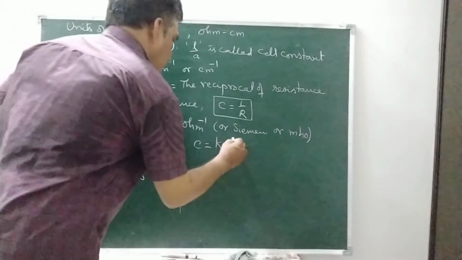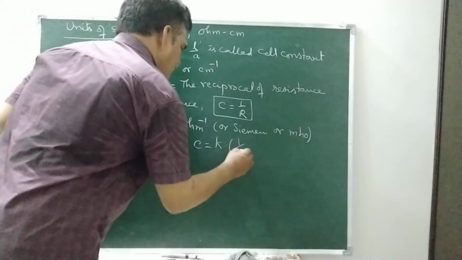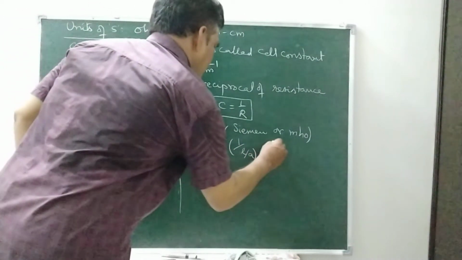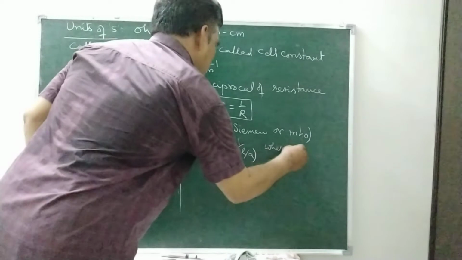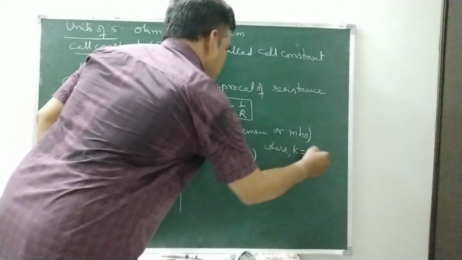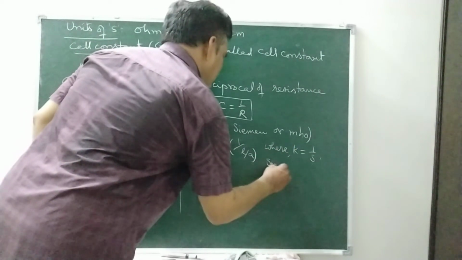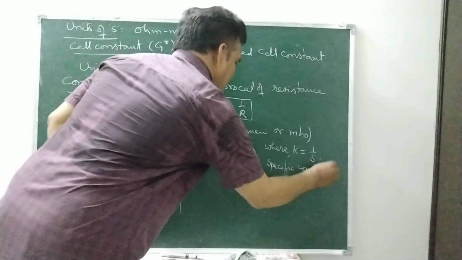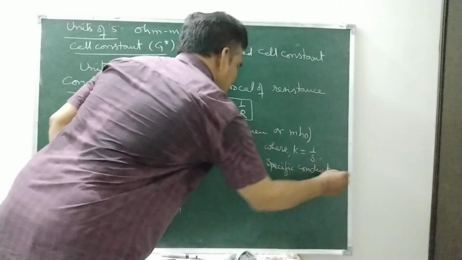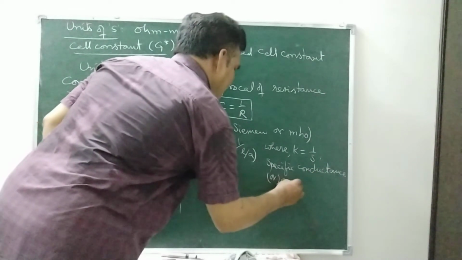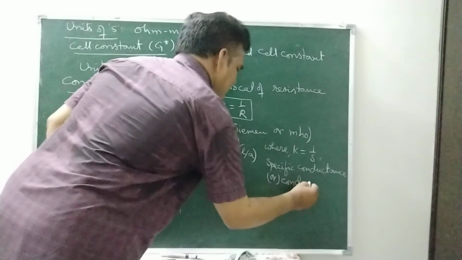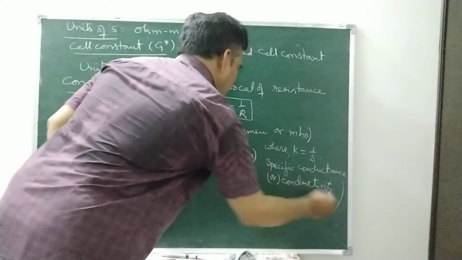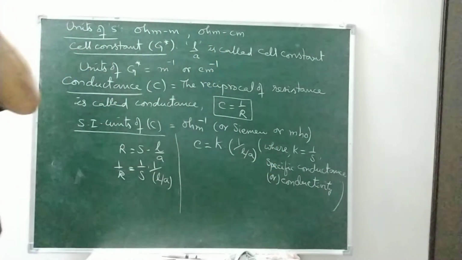So K into 1 by L by A, where K is equal to 1 by S, the specific conductance, or it is called conductivity. Right? So this is K.